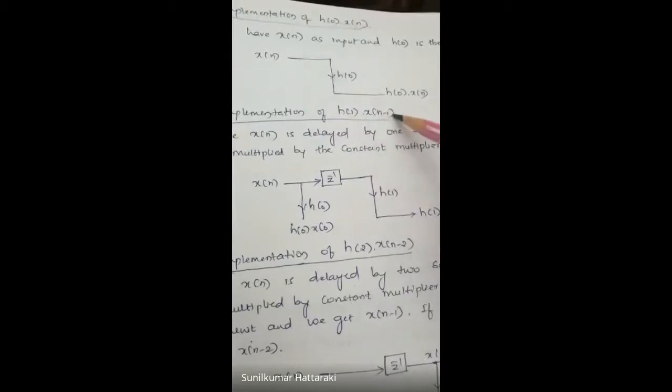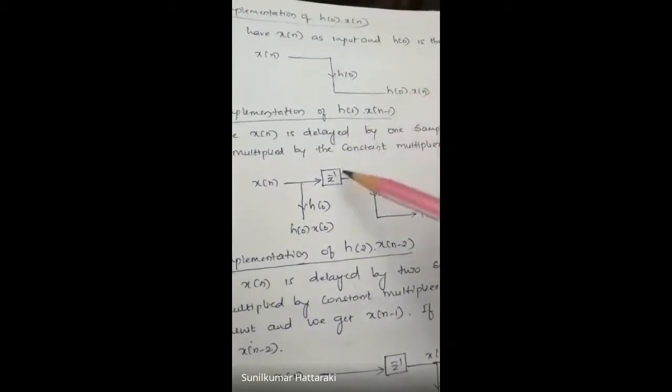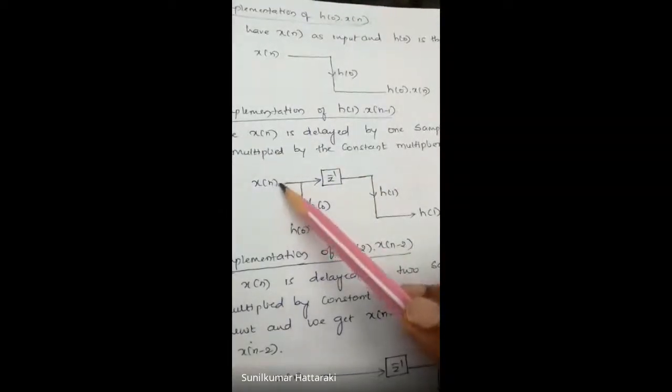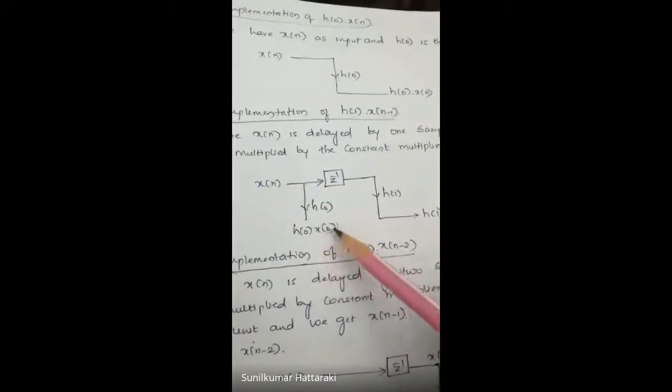x of n is delayed by one time. That delay element is represented by the fundamental block z to the power minus 1. X of n is there, correct? If you multiply by h of 0, it becomes h of 0 multiplied by x of n.